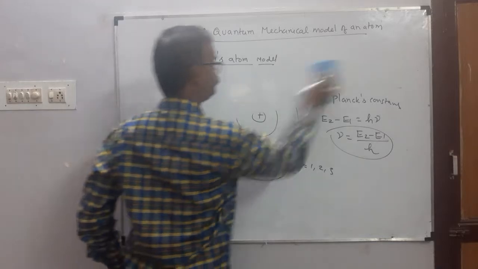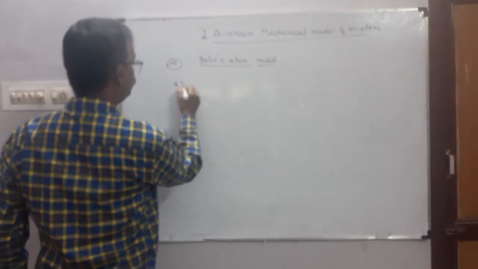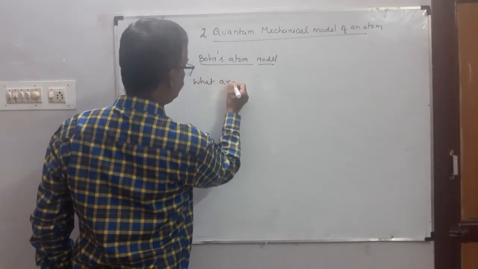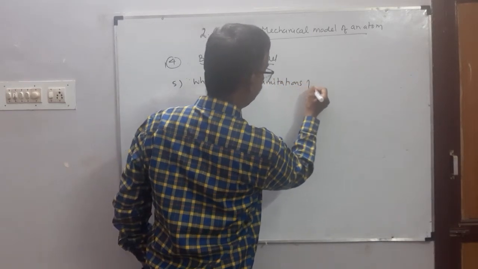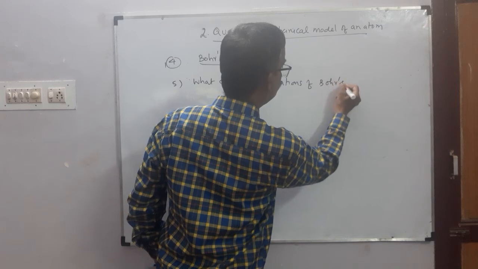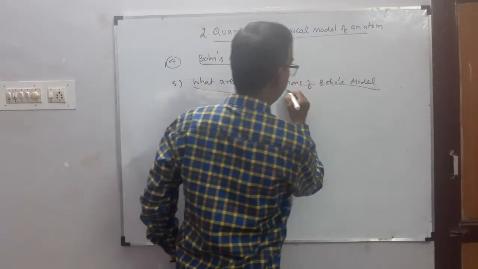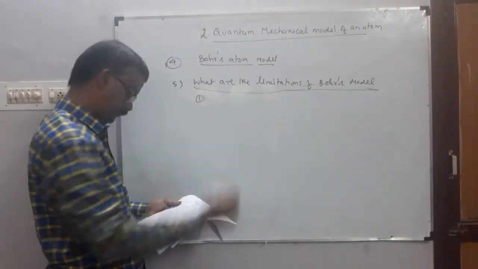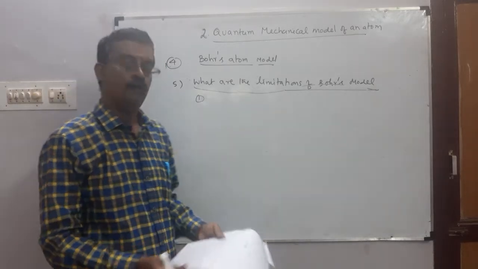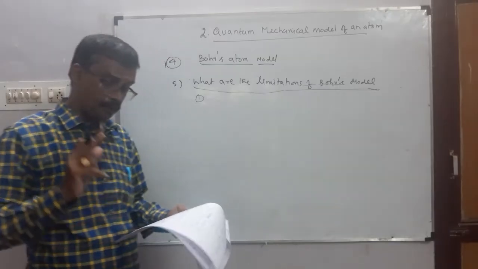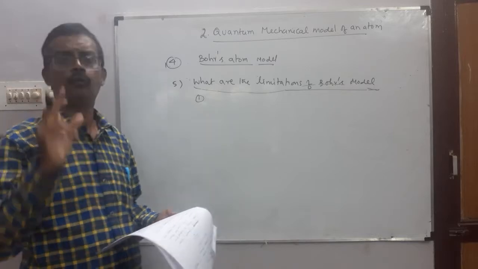Next, fifth question. Fifth one. What are the limitations of Bohr's model? Bohr's model limitation. Sorry. What are the limitations of Bohr's model? So, 3 points. So, first point. Bohr's atom model is applicable only to species having one electron.